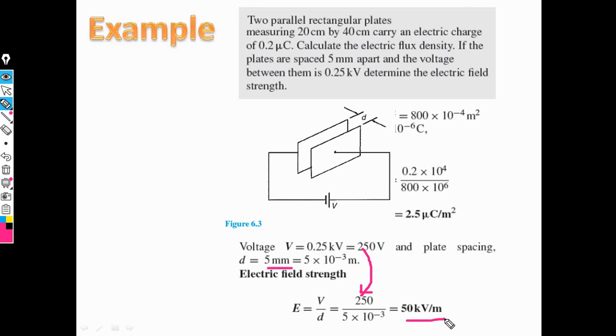That means in this problem we first need the voltage and then the distance between the two parallel rectangular plates. First we convert the voltage from kilovolt to volt, and the distance from mm to m, and then obtain the value of electric field strength.